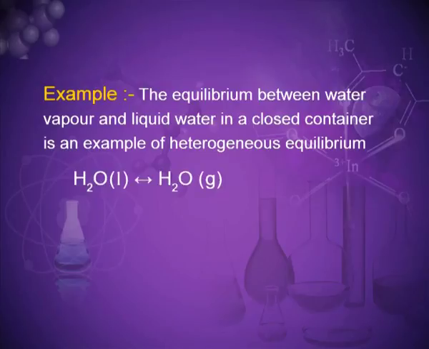Water present in liquid form will transform into gaseous form. So, in the first stage water is present as liquid and in the second stage water is present in gaseous form. Both phases are different. So, this is heterogeneous equilibria.